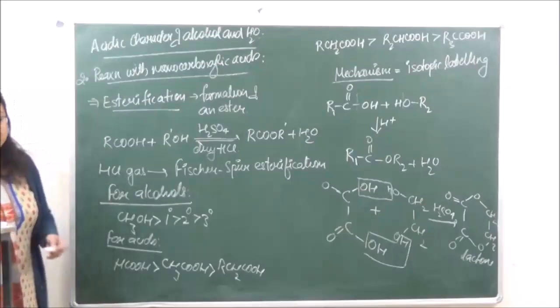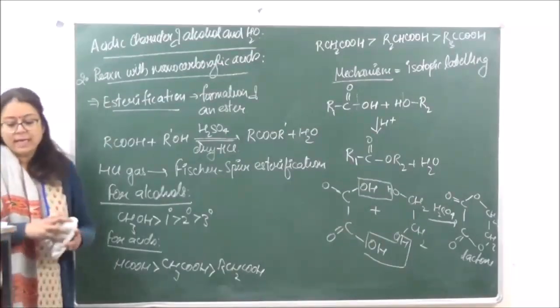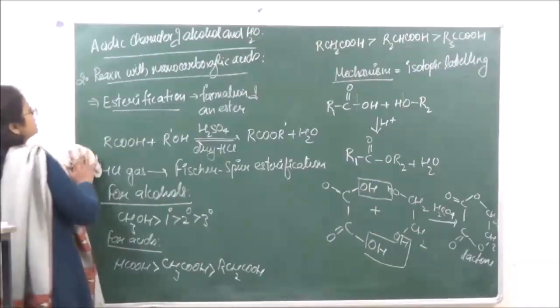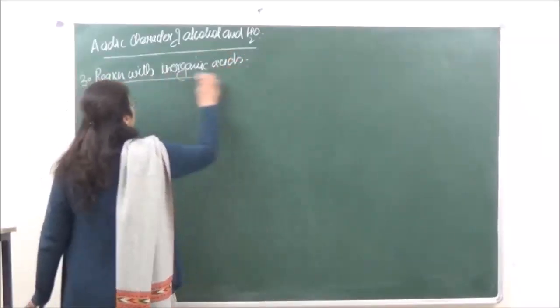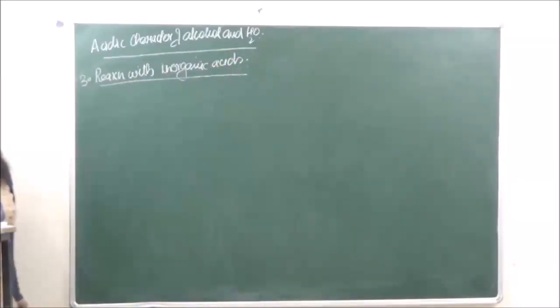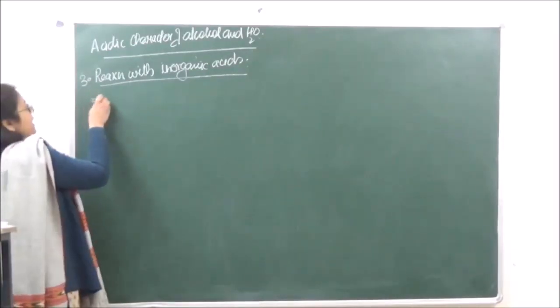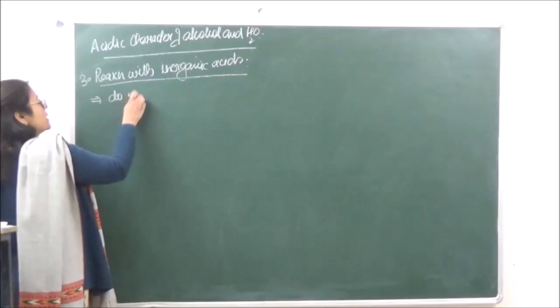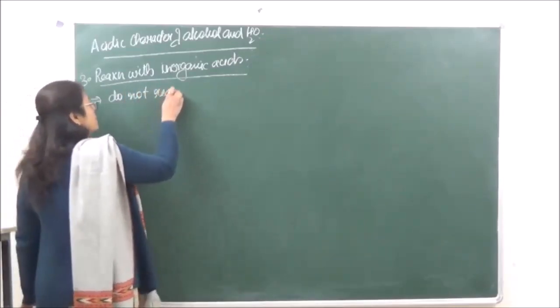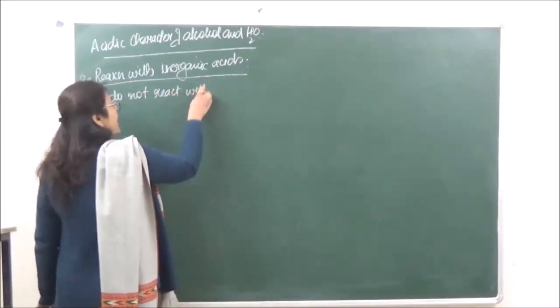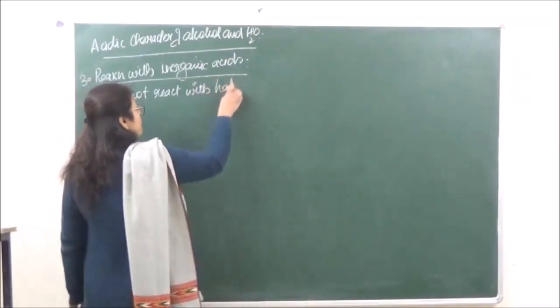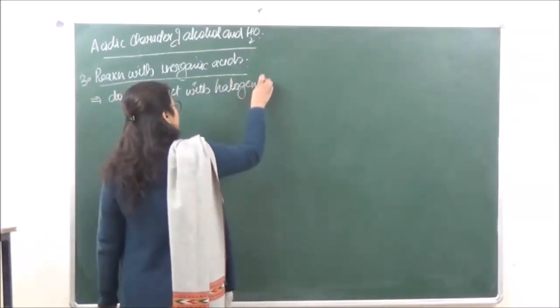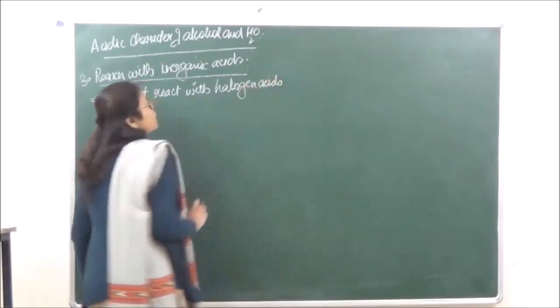Right? Then the third reaction under this we are going to do is reaction with inorganic acids. Over here, please remember that alcohols do not react with halogen acids.